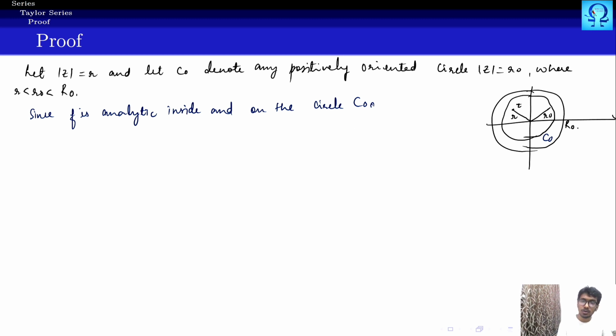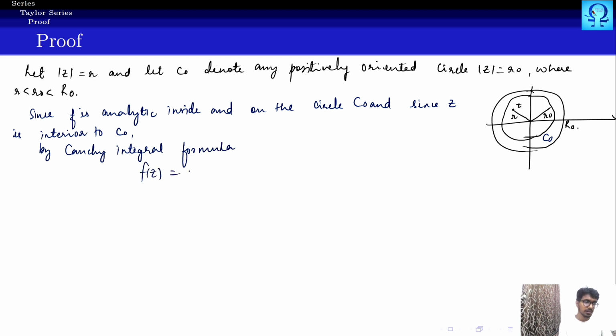So this is happening to be true, and since z is a point which is interior in the disk, z is interior to C naught, then since this is true, by Cauchy integral formula we have f of z can be written as 1 upon 2 pi i integral over C naught f of s upon s minus z ds. We can write like this.